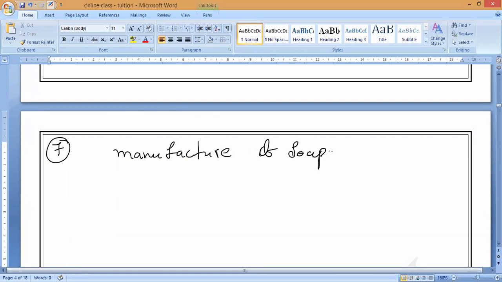So many things we use, like glycerin and fats, but NaCl is one of the components. Understand? And the last one, you write: common salt is used to melt ice. What will you use it for? To melt ice in cold countries, on the roadside during winter.